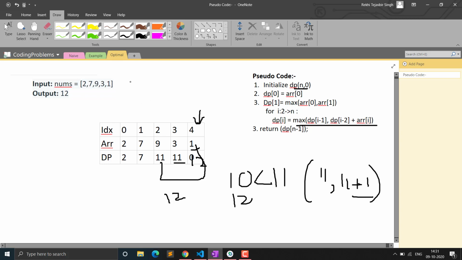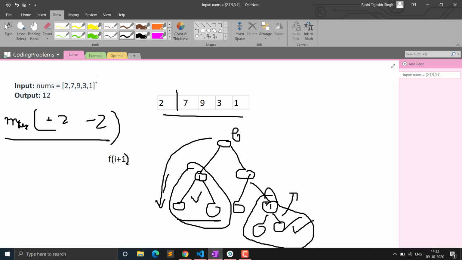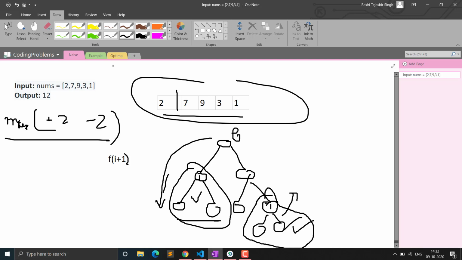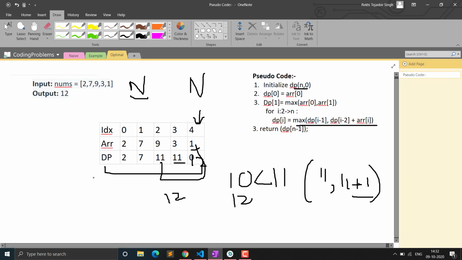In this approach it will take O of n time, because we are traversing the array only one time, and it will take O of n space also, because we have to maintain a DP array. But it is better than the recursive solution that we were using, because that was checking all the possible combinations. Here you can see it became a very easy problem.